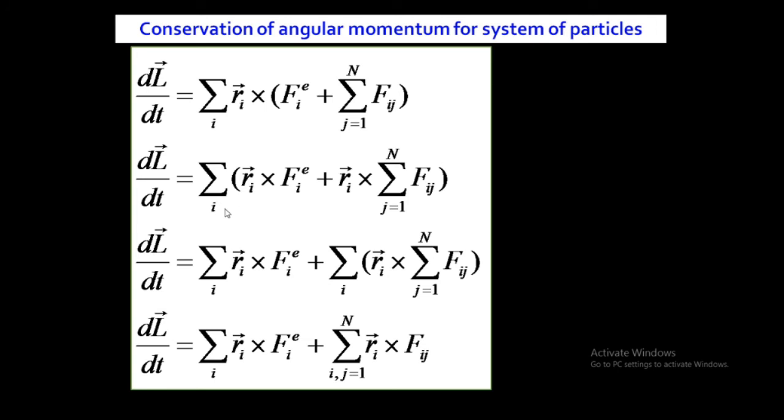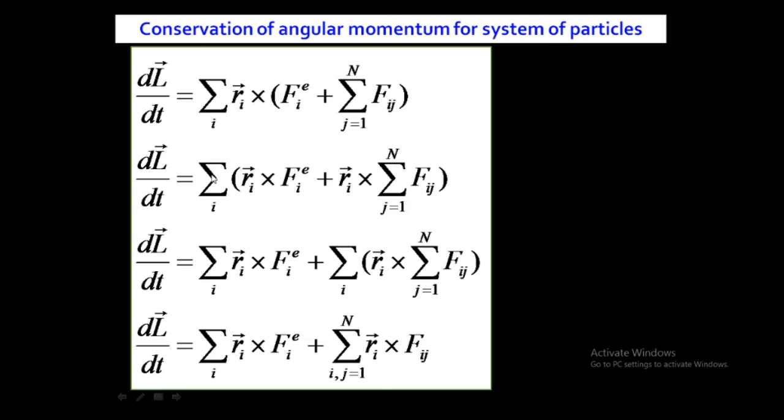If this summation were not there, would this be the equation for a system of particles? No. This is summation over i, where i is equal to 1 to n. That's why this is the equation for the system of particles. Now this summation is common, so we are applying this summation on the first term as well as the second term, because this is a bracket. On solving the bracket, this summation will be for the first term and this summation will be for the second term also.